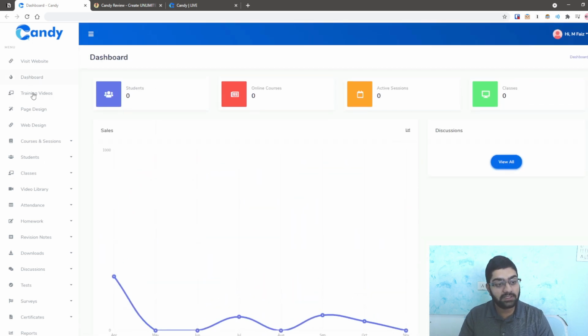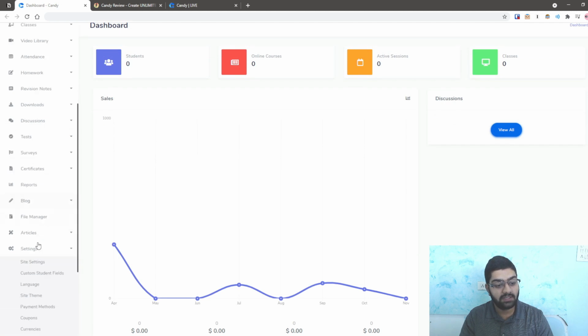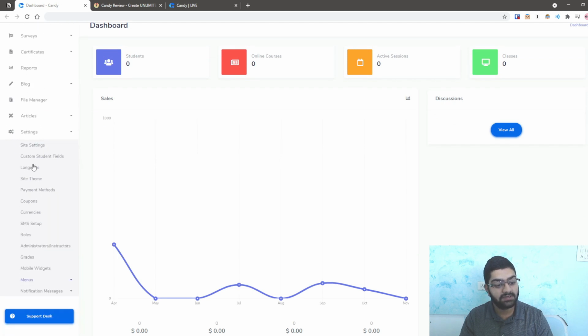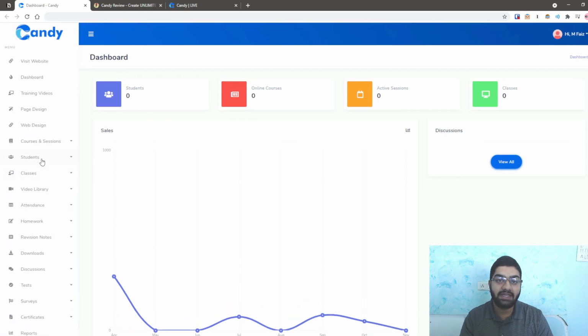Now, as you can see on the left hand side on the sidebar, there are lots of settings here, and even in the settings section you have so many settings. The thing is that it will take me too much time in this review to explain every single aspect of it. So I'll be going through the main aspects and giving you a brief description of the other aspects that I won't be covering. Of course, in my first bonus, which is the walkthrough, I have covered almost every single aspect, and you can watch that later.